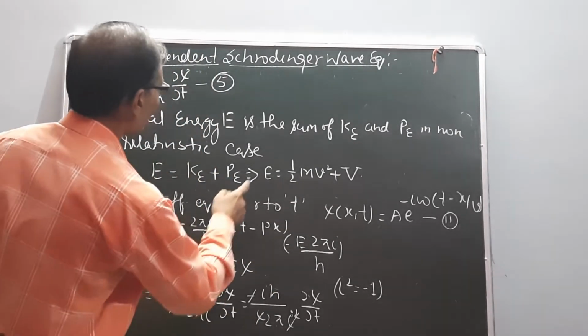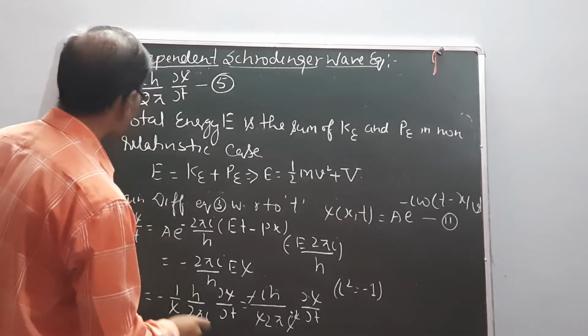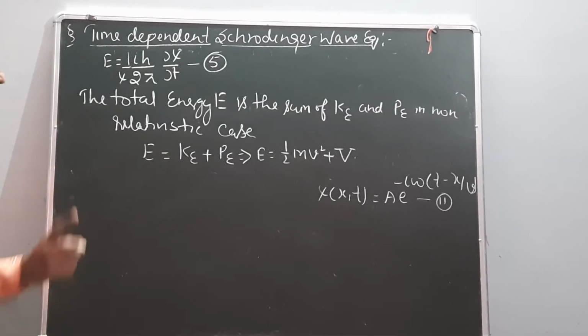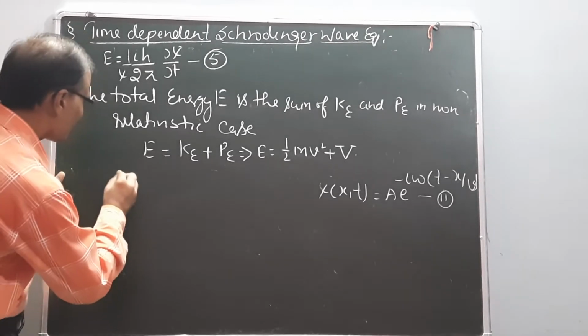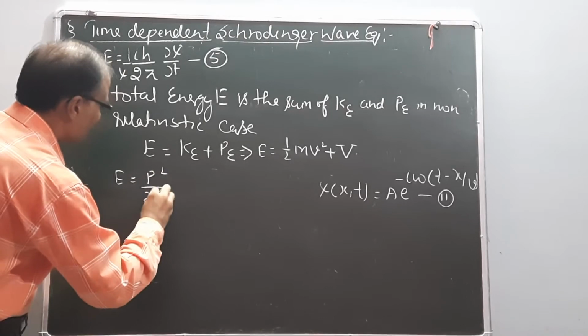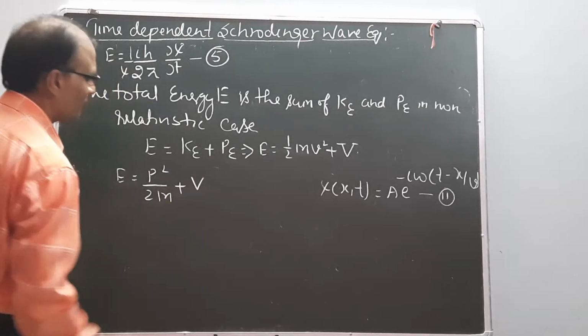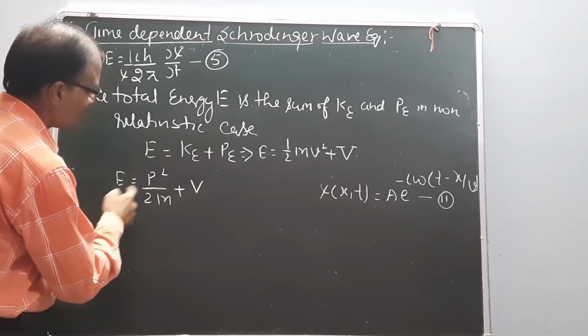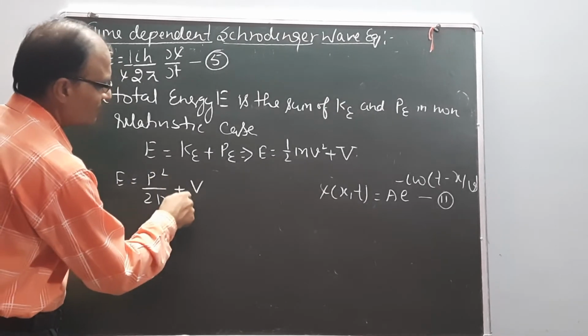So we evaluate the equation. I write E equals p square upon 2m plus capital V. The value of E and p square are put in this equation.